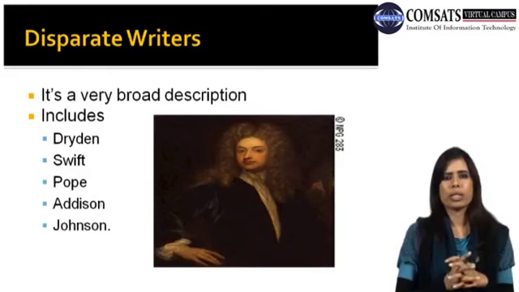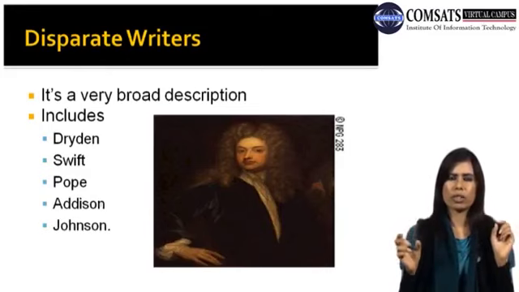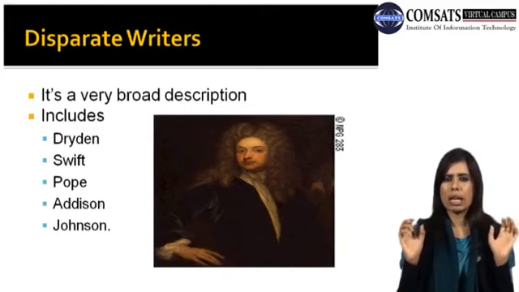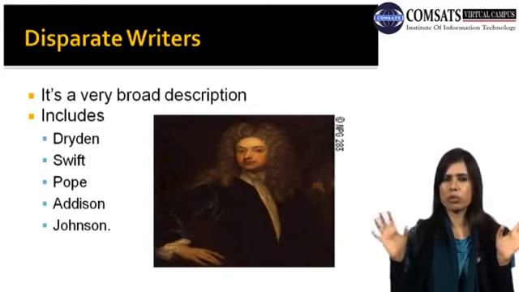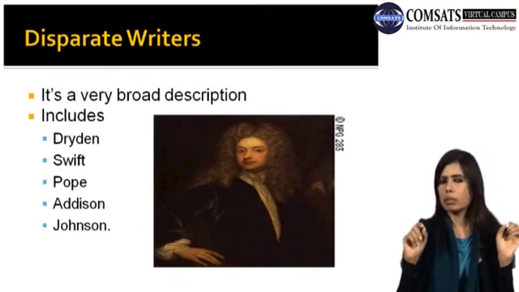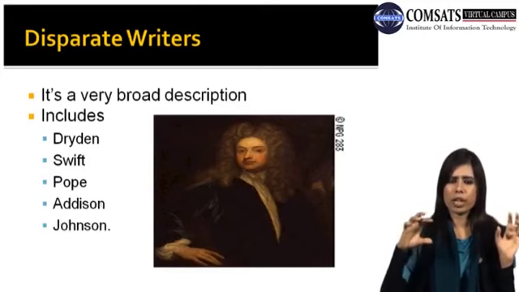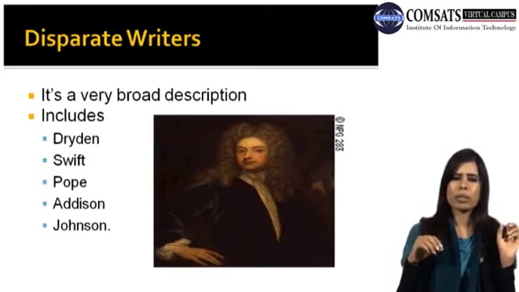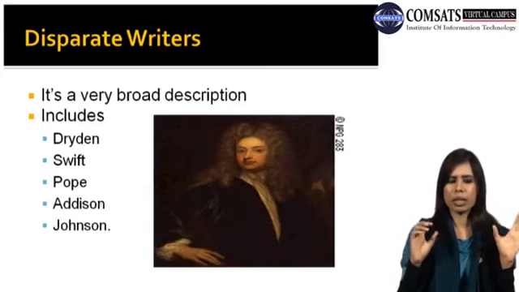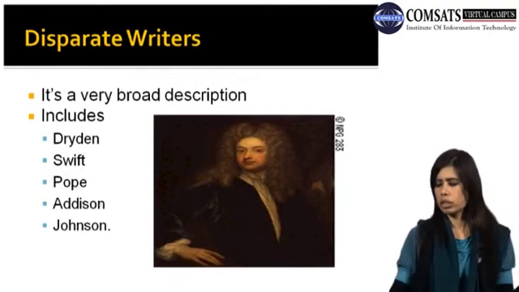So here you can see that there isn't any unity like an age of Dryden or 17th century or 18th century literature. Usually the perception is that people used to write in one tone during that particular period. But they all have different tastes over here, and this is a very broad list as well, and this includes Dryden, Swift, Pope, Addison, and Johnson.